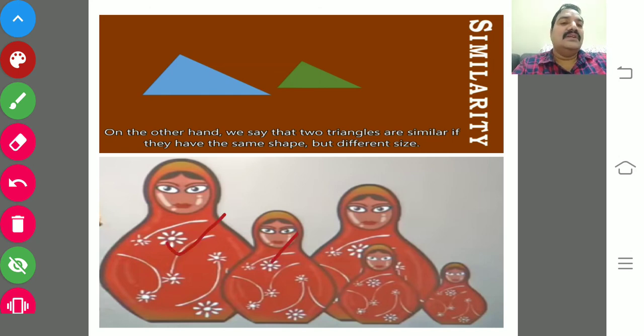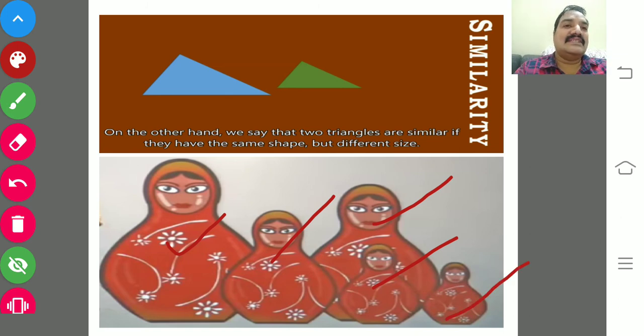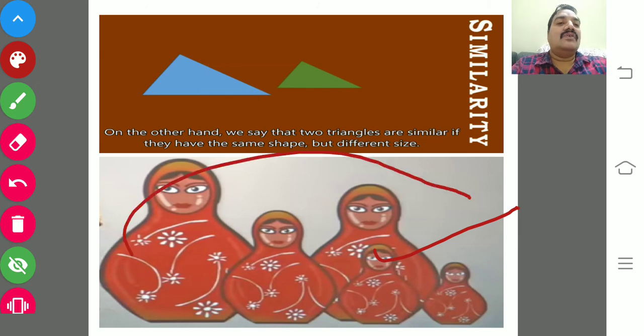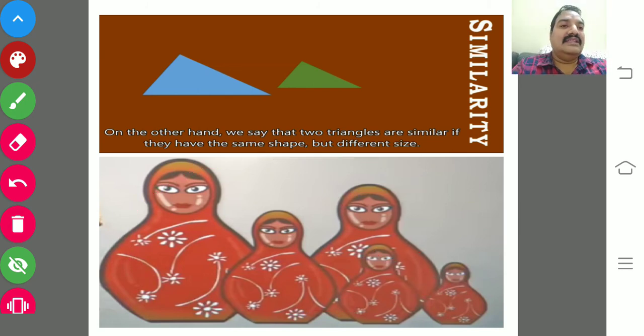If you observe, every figure has a different size, but the shapes are equal. All look the same, but in terms of size, they are all different. In triangles also, you just observe, in terms of shape they are equal, but in terms of size they are not equal. So that's what, once again, I would like to say.